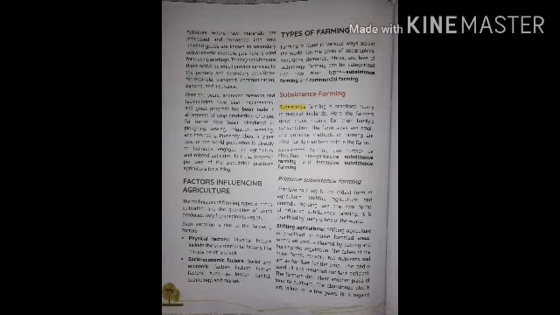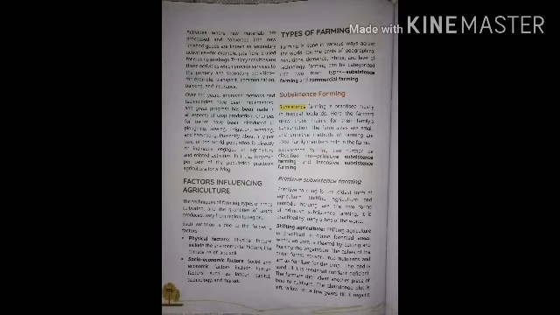Subsistence farming is practiced mostly in tropical lowlands, means the area where there is lowland. Here the farmers grow crops mainly for their family consumption, means they don't have to sell that. They mainly use this so that they can get two meals a day from the crop they are growing. The farm sizes are small and primitive methods of farming are used, means very common methods are used, and family members help in the farms. Subsistence farming can further be classified into primitive subsistence farming and intensive subsistence farming, the two parts.